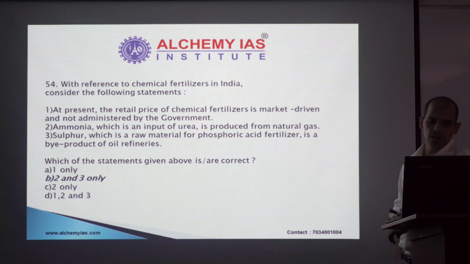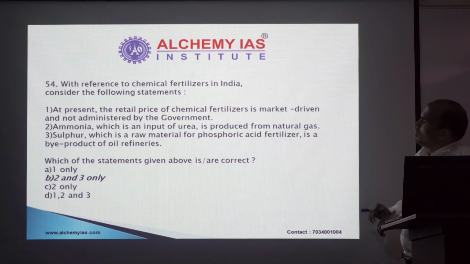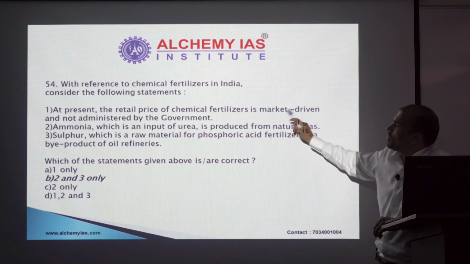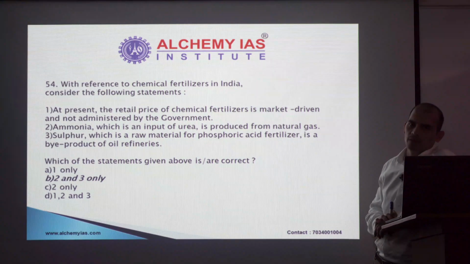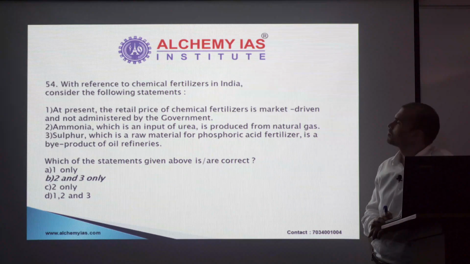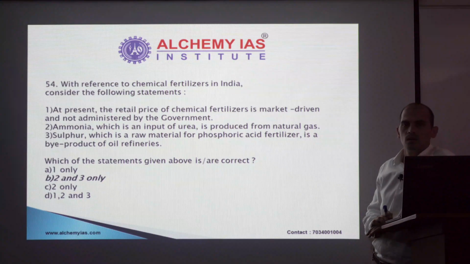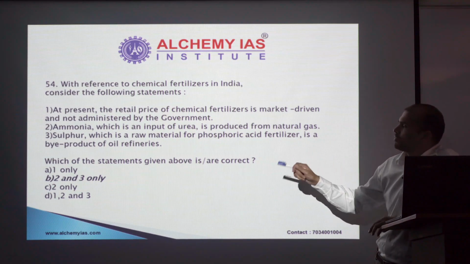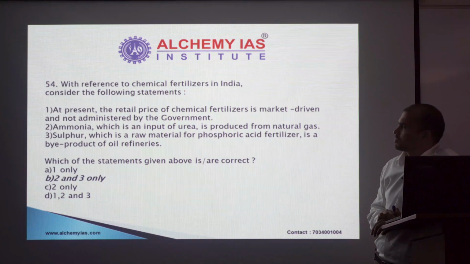with reference to fertilizer. If you look at these statements, statement 1 looks prima facie incorrect. Fertilizers are still not deregulated by government. They are still not completely market driven. So option 1 you can discard. So that leaves you with the 50-50 options B and C. So that means 2 is definitely correct.